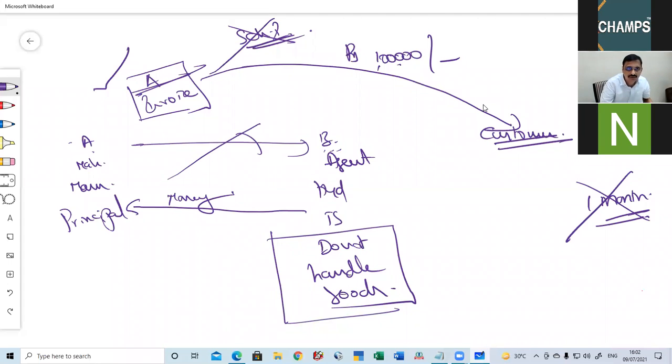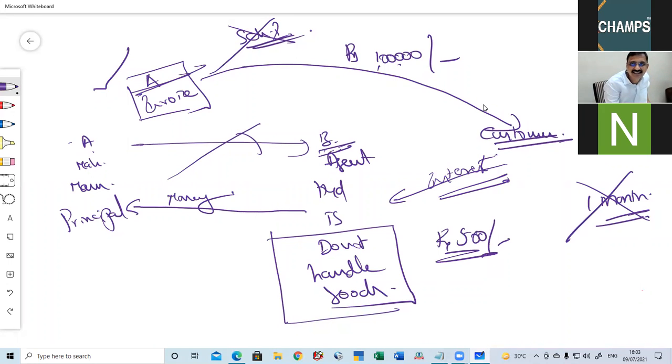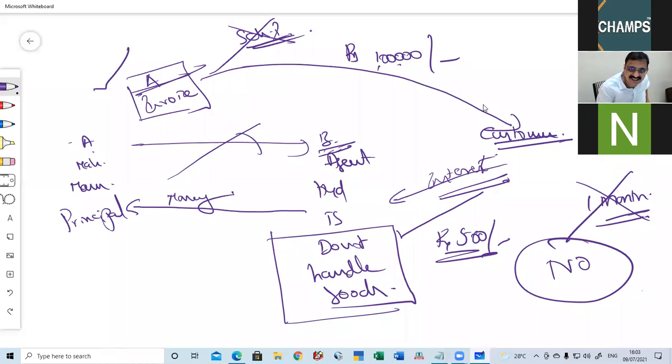Now, what will this B do? B will charge interest from the customer. Now the question is, will the 500 form part of the consideration? Yes or no? No. Because here this will take the color of a finance transaction.